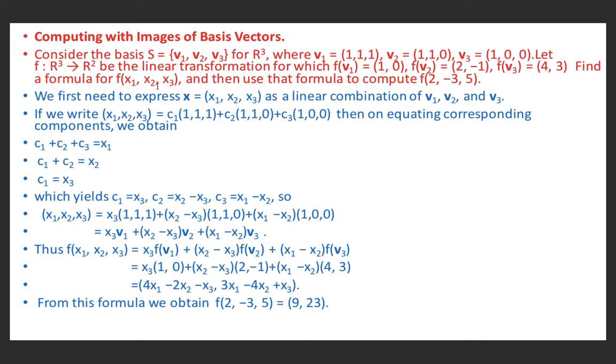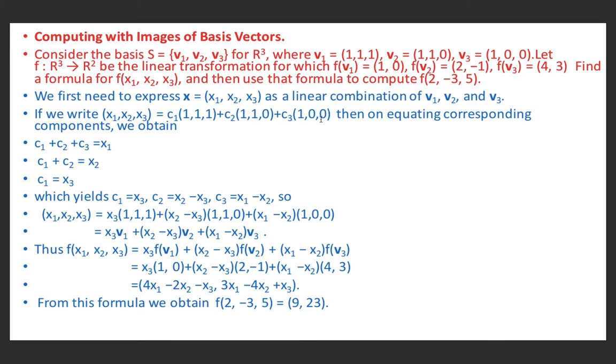Find a formula for f of (x1, x2, x3), and then use that formula to compute f of (2, -3, 5). Since S is a basis for R cube, every vector in R cube can be expressed as a linear combination of elements of S. So we may write (x1, x2, x3) equal to c1 v1 plus c2 v2 plus c3 v3. v1 is given to be (1, 1, 1), v2 is (1, 1, 0), v3 is (1, 0, 0). So we have written c1 times (1, 1, 1), c2 times (1, 1, 0), c3 times (1, 0, 0).